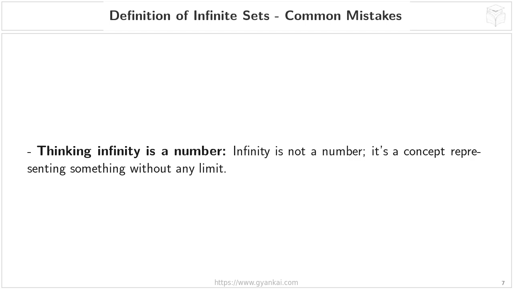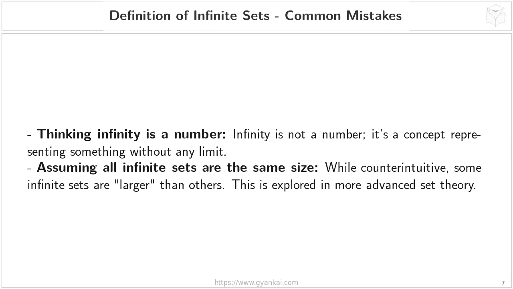Now we've been talking about sets that go on forever, like the natural numbers, 1, 2, 3, and so on, endlessly. It's easy to fall into the trap of thinking there's some ultimate number that is infinity, but that's not correct. Infinity isn't a number you can perform calculations with like you would with, say, 5 or 100. Instead, infinity is a concept. It represents the idea of something that continues without any bound or limit. It describes a process that never ends, rather than a specific quantity.